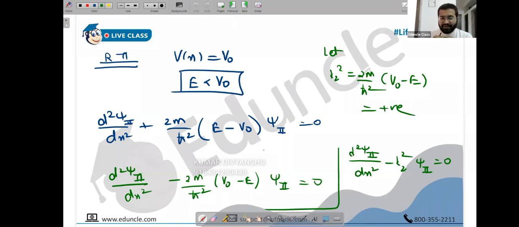Okay, no, we cannot do that. And also the thing is, because you have taken e minus v naught, that is why, if you are writing this as k2, then k2 is becoming imaginary. K2's wavelength is becoming imaginary. So that's not possible. Hence, we can never write this as k2. Okay, no problem.